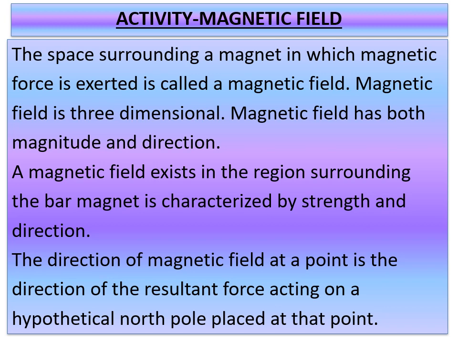The space surrounding a magnet in which a magnetic force is exerted is called a magnetic field. So the magnetic field is three-dimensional, that you have to remember. Three-dimensional means in the direction of x, y and z. A magnetic field has both magnitude as well as direction. These are the two characteristics you have to remember.